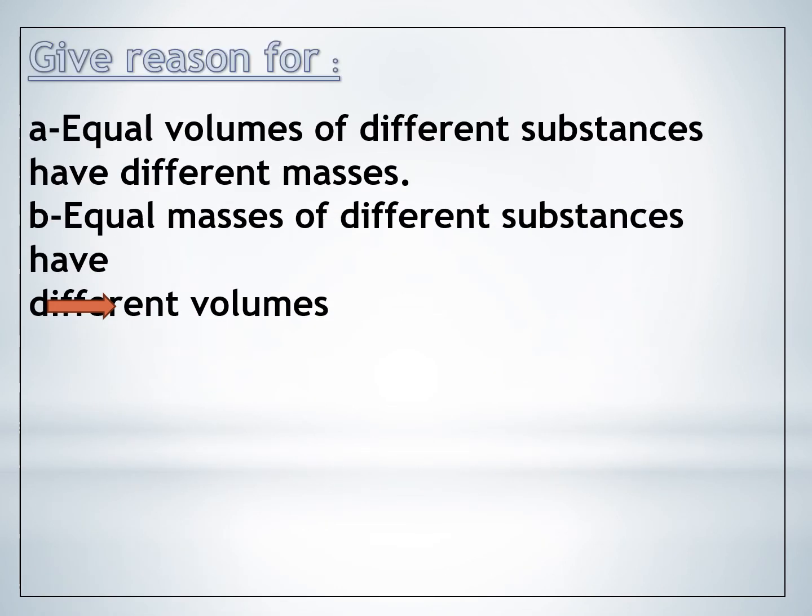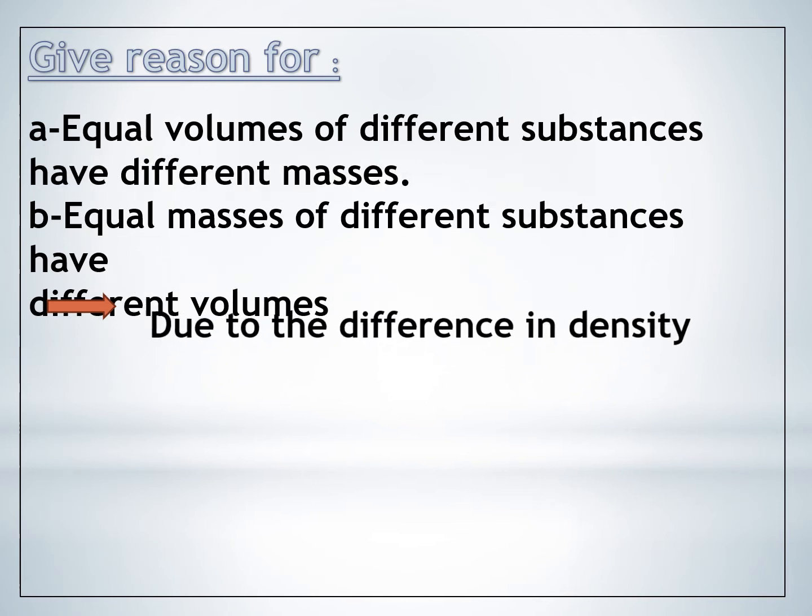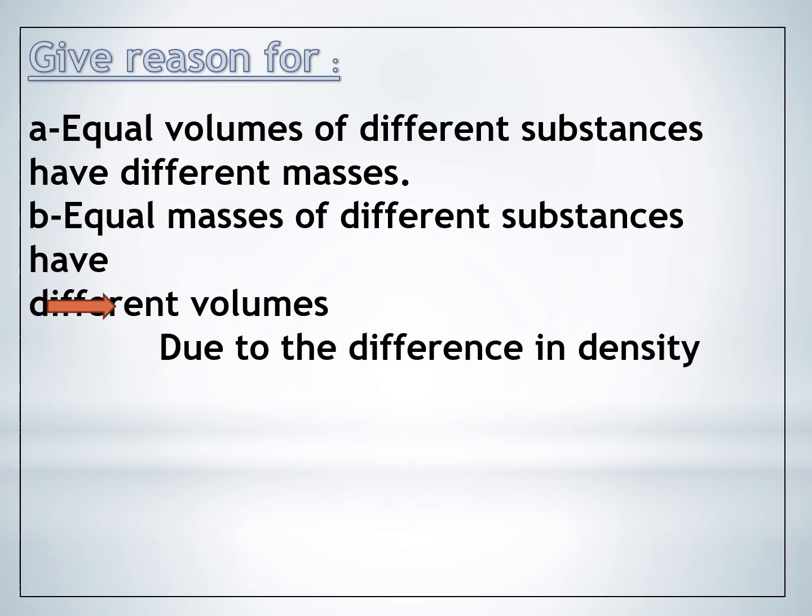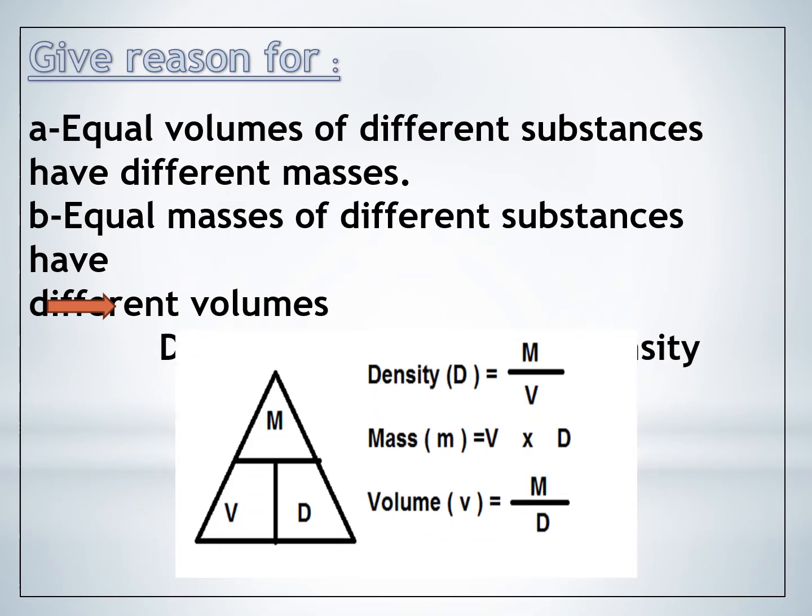Give reason for: A. Equal volumes of different substances have different masses. B. Equal masses of different substances have different volumes. Due to the difference in density. Density equals mass over volume, and mass equals volume times density. Volume equals mass over density.